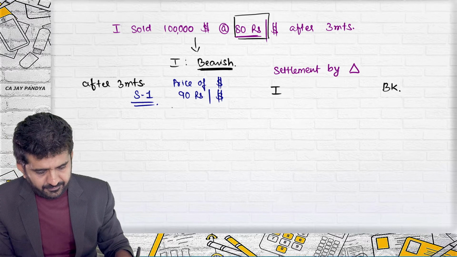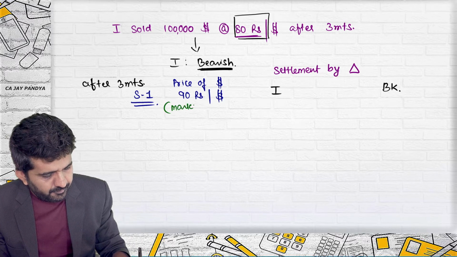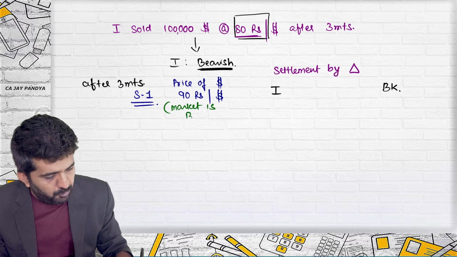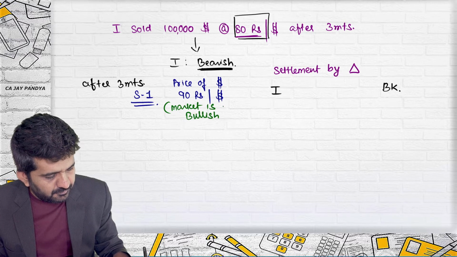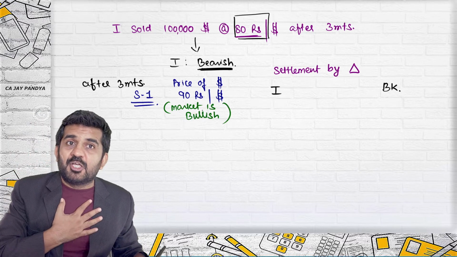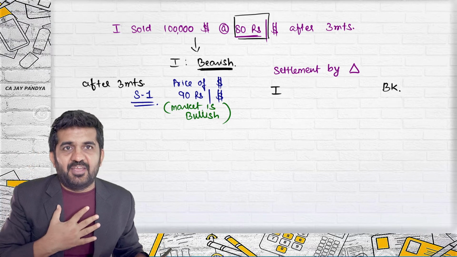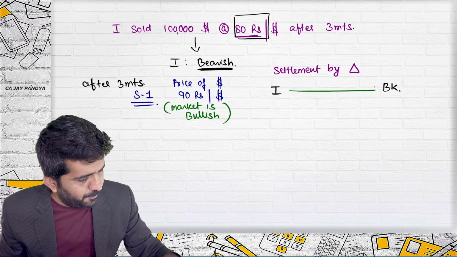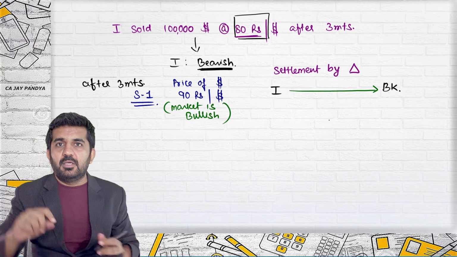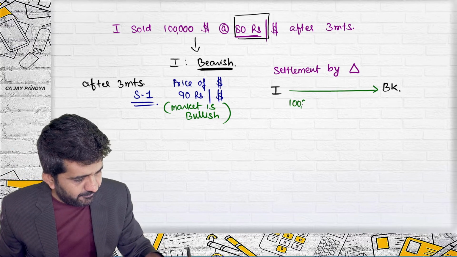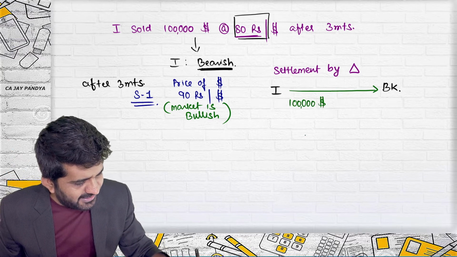Market is bullish. If I was bearish and the market is bullish, I was not right, so I will have to pay money to the bank. How much? Once again, $1 lakh is the base.